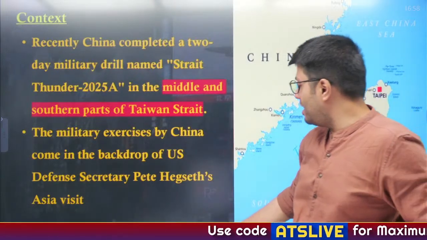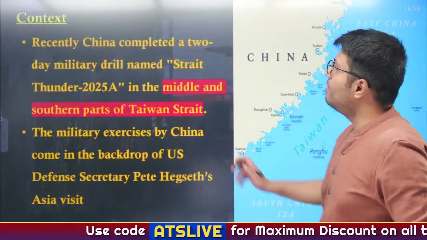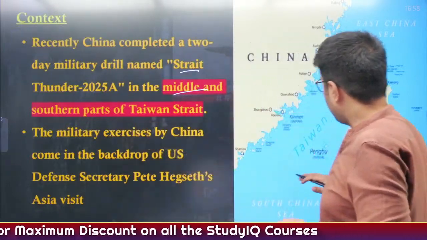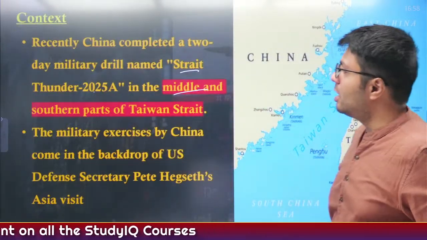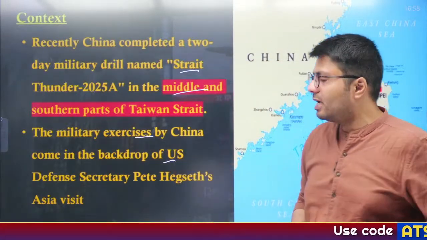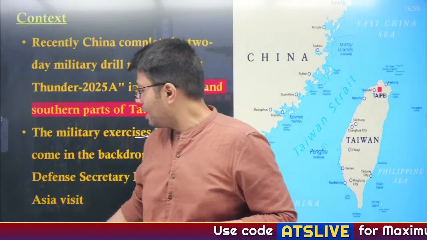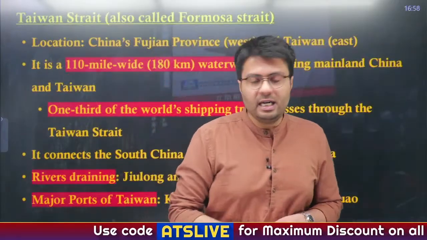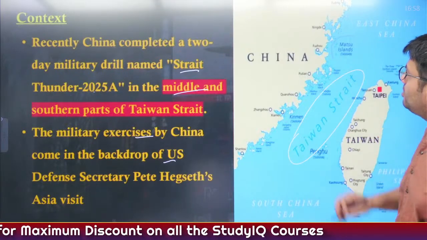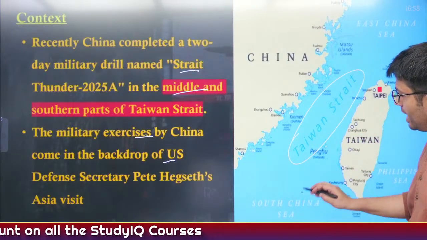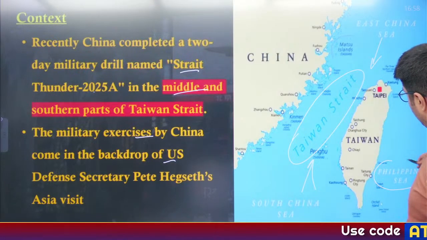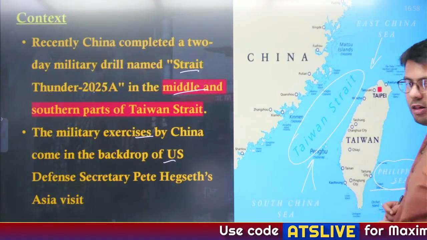Now recently China completed a 2-day military drill which was codenamed Strait Thunder 2025A in the middle and southern parts of the Taiwan Strait, that is in this particular region. Now the military exercises by China have come in the backdrop of the visit of the US Defense Secretary, who is on an official visit to Asia. Now let us understand some of the details about the Taiwan Strait. This Taiwan Strait is also known as the Strait of Formosa. It is located north of South China Sea and south of East China Sea, and to the east of the Taiwan Strait is located the Philippine Sea.